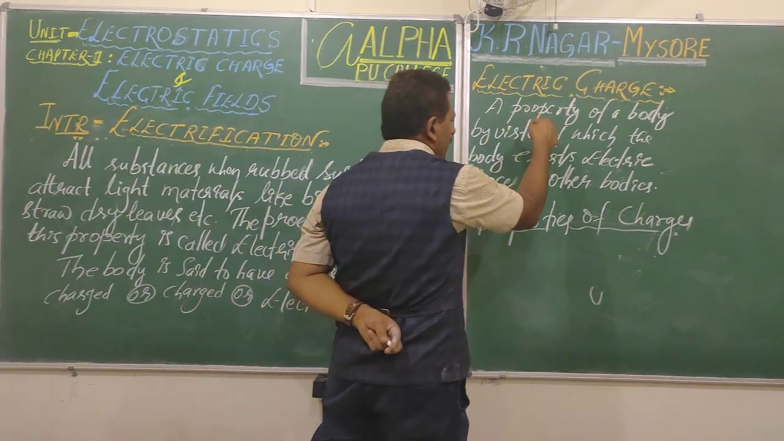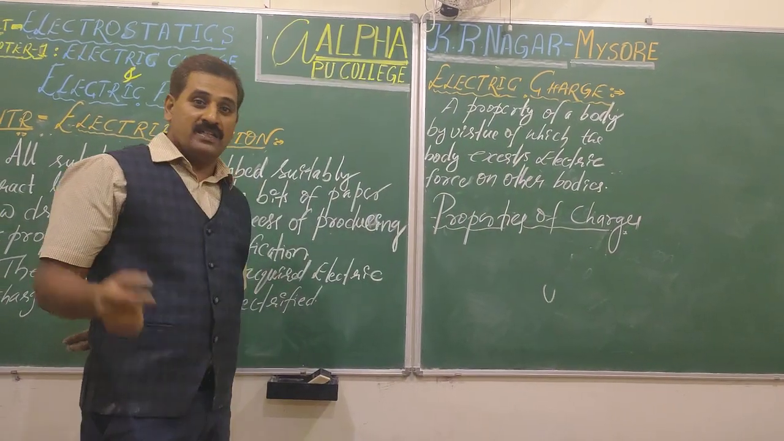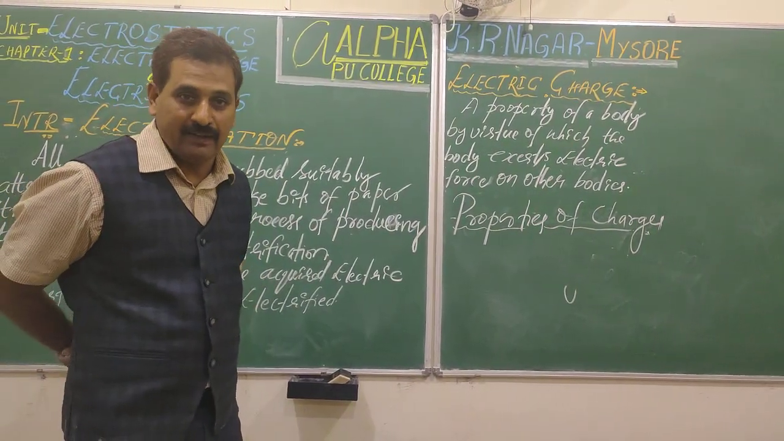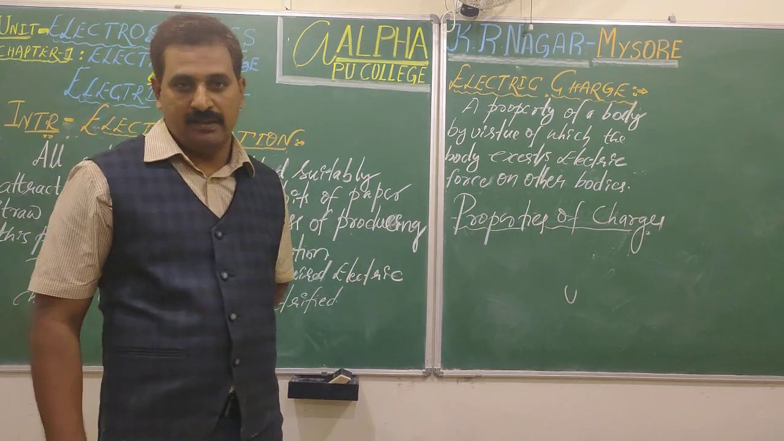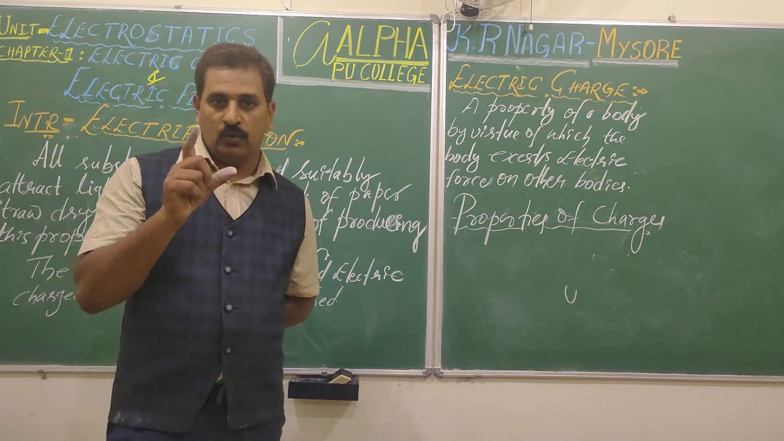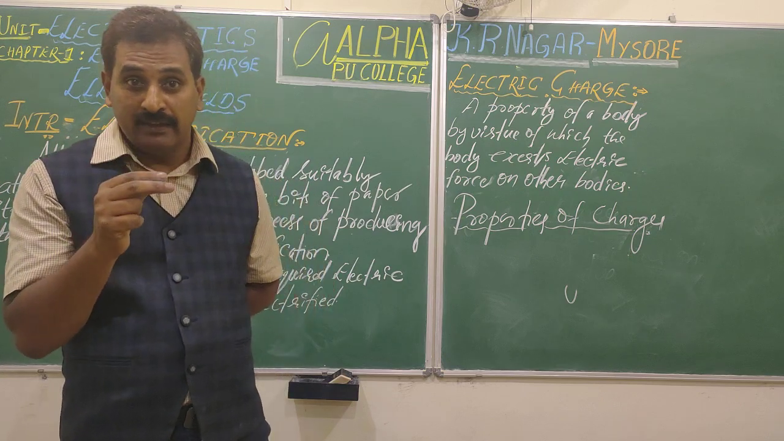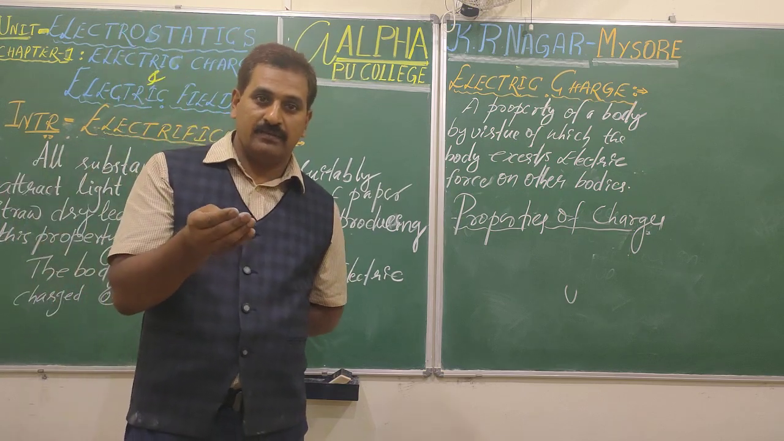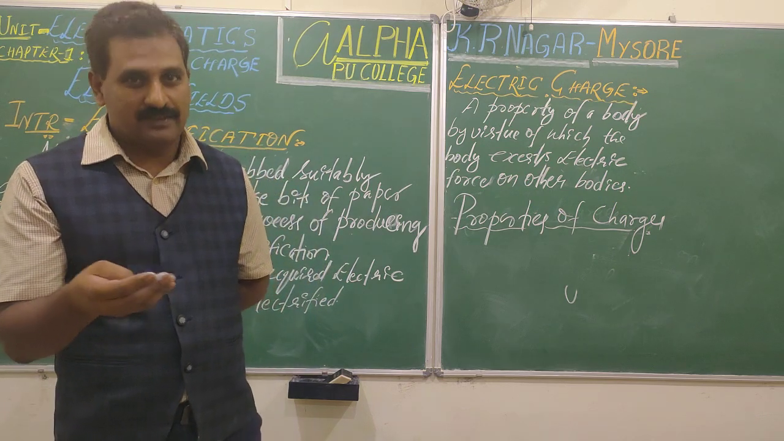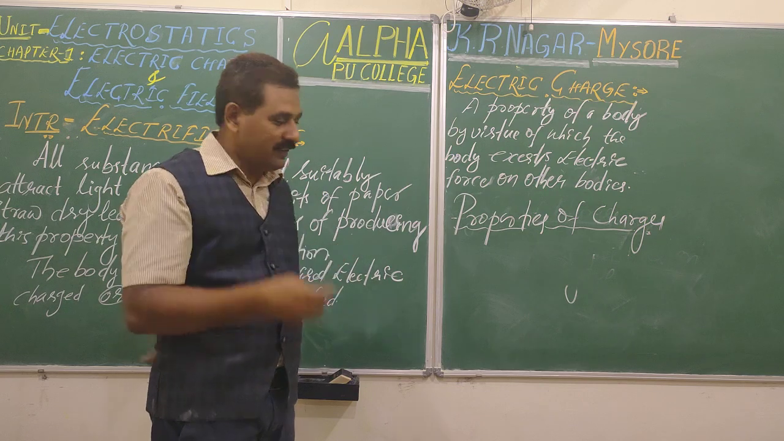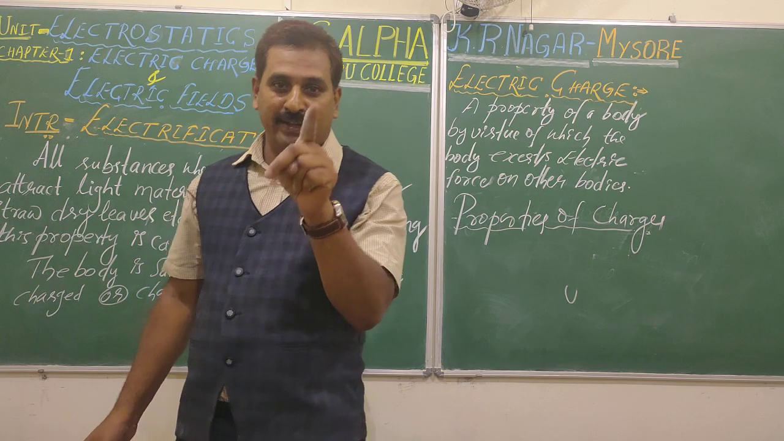Charge is a property by virtue of which it exerts electric force on other bodies. Charge itself is a property of matter. It has got some more properties. We will learn them. Yes, students, you have two important things now in your mind. Now, some of you might be thinking, sir, last year we learned mass is a property of matter. Yes, of course. Like that, charge is also a property of matter. There are two properties for the same matter.